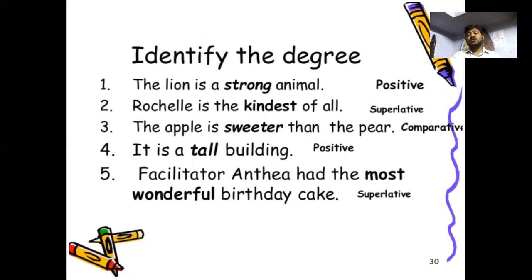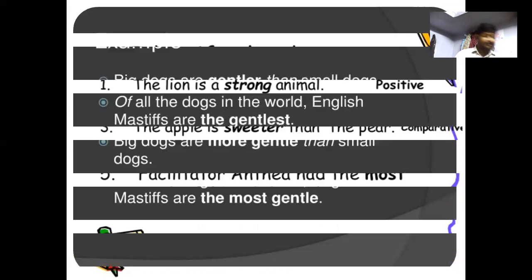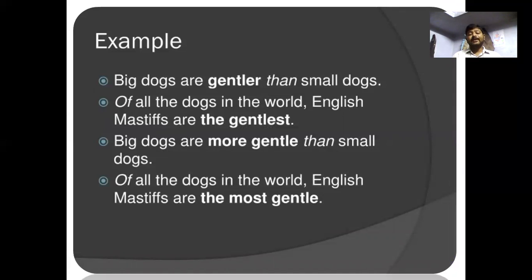Now identify the degree. The lion is a strong animal. It's a positive degree. Rachel is the kindest of all, superlative degree. The apple is sweeter than the pear, comparative degree. It is a tall building, positive degree. Nanthia had the most wonderful birthday cake. It's a superlative degree. For example, big dogs are gentler than small dogs. Gentler means it's a comparative degree.